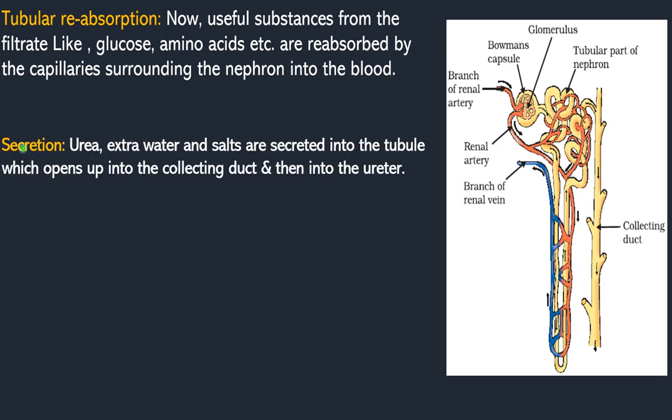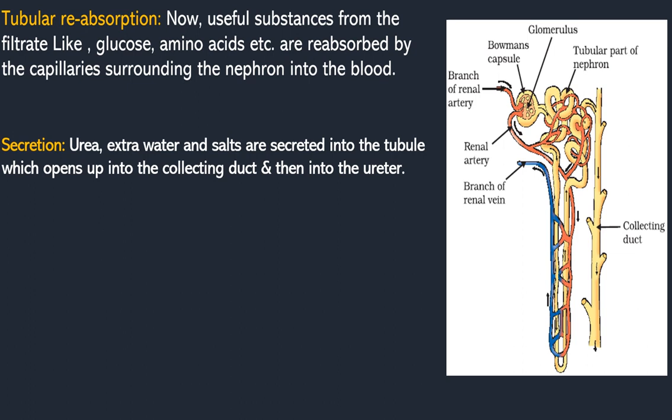Then the third step is secretion. What is meant by secretion? Urea, extra water and salts are secreted into the tubule which opens into the collecting duct and then into the ureter. After the reabsorption from the filtrate, the remaining liquid is called what? Urine. That urine will contain urea, extra water and some salts. So those are going to be secreted into the